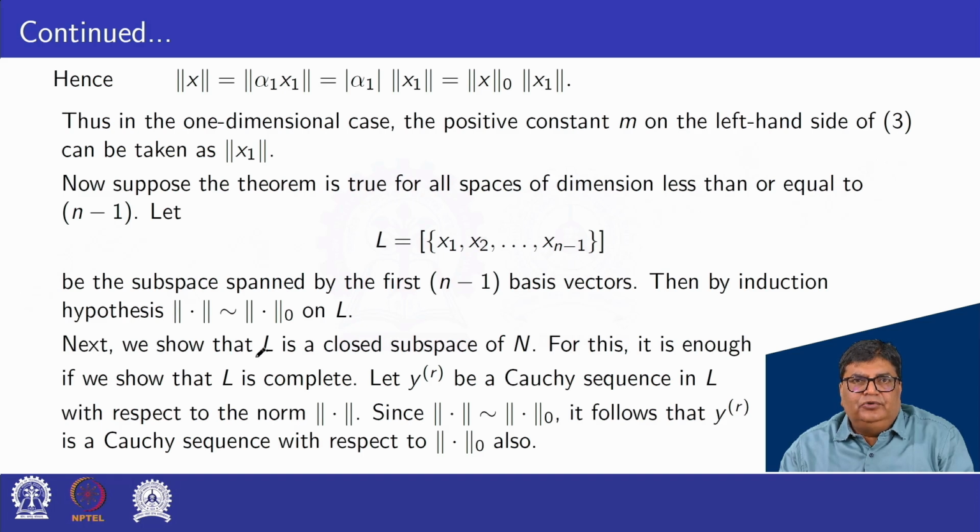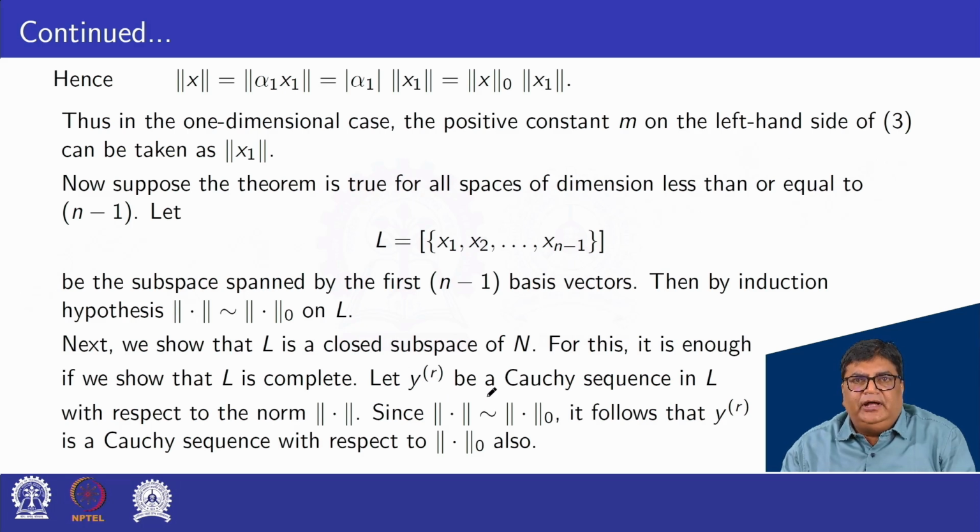Next, we show that L is a closed subspace of N. For this, it is enough if we show that L is complete. So to prove it is closed, let y_r be a Cauchy sequence in L. This Cauchy sequence should converge in the same space, so let us check.